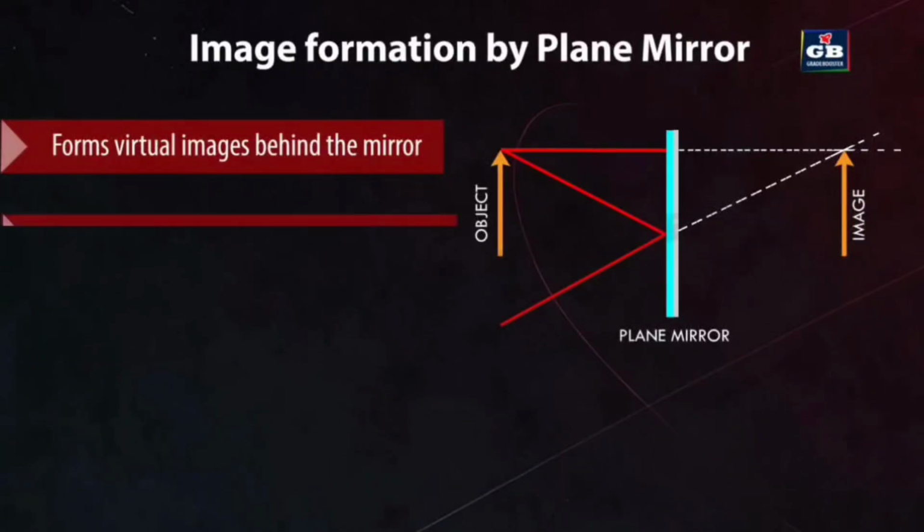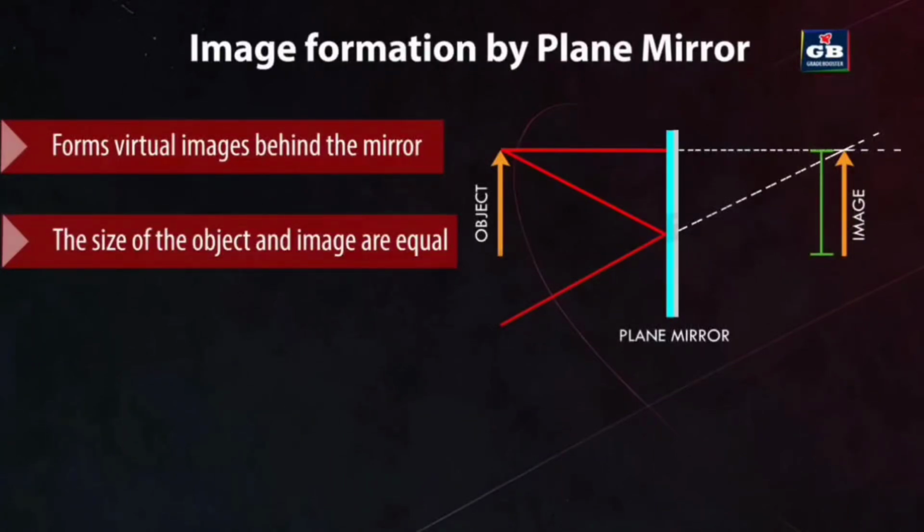Size and magnification. The size of the image in a plane mirror is the same as the size of the object. There is no magnification, which means that objects in a plane mirror appear to be the same size as they are in reality. Laterally reversed.